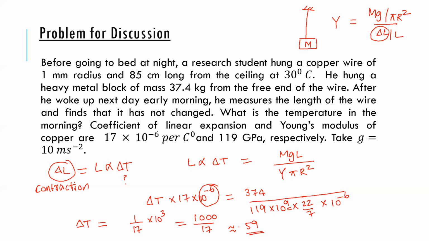A lot, right? You start with 30, then you will actually go to around minus 29, which looks not very convincing. This is a change in temperature, right?